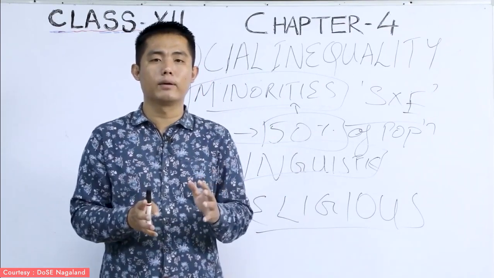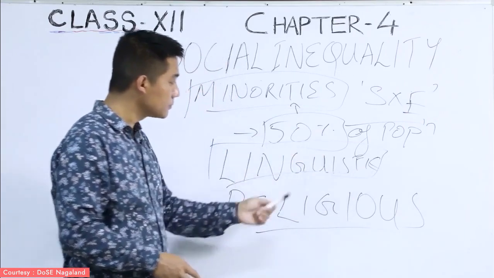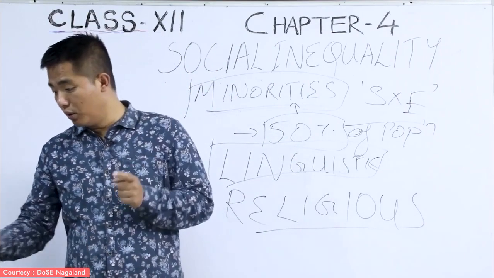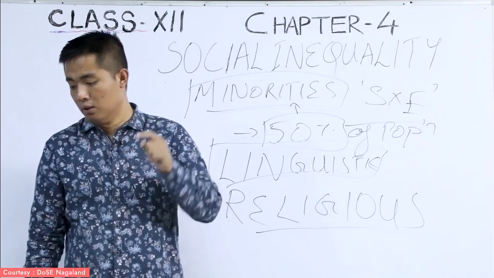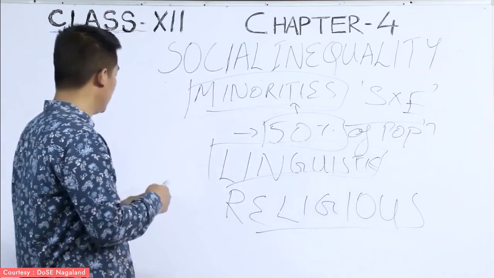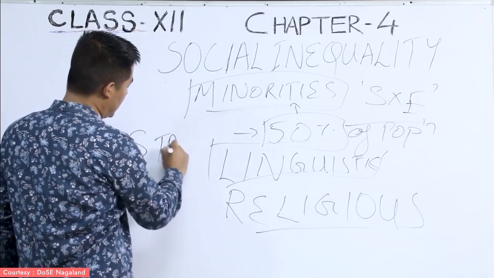And that is one of the reasons why there were different linguistic groups of people. It also says that linguistic minorities are those communities whose mother tongue differs from the state language. Now, there is a certain word called state language.